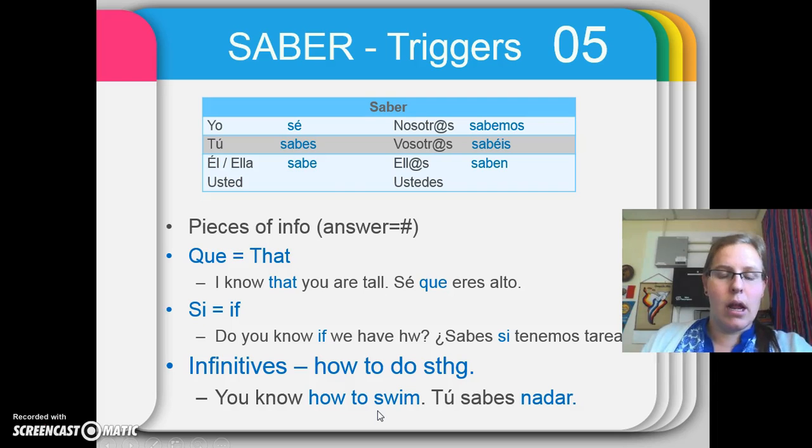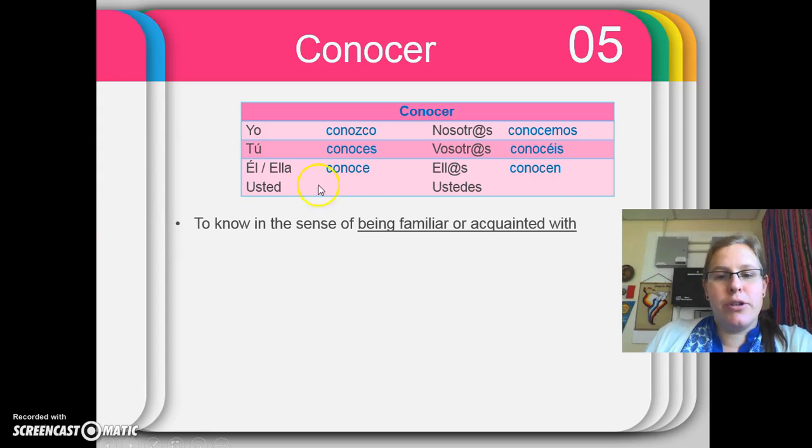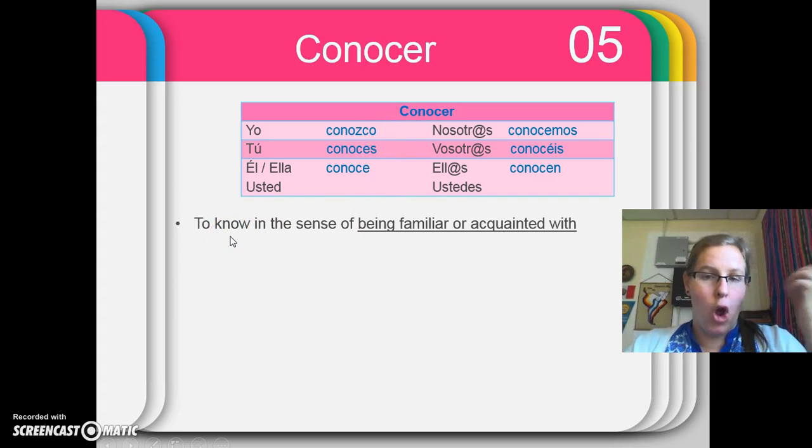So that's saber. Again, I encourage you to pause this, rewind, whatever you need to do. But other than that, if you're ready, let's move on to conocer. Conocer, you're going to want to take a minute and make sure you get down those verb forms. Again, paying special attention to that yo form. We use this verb to talk about knowing things in a sense of being familiar with or being acquainted with.